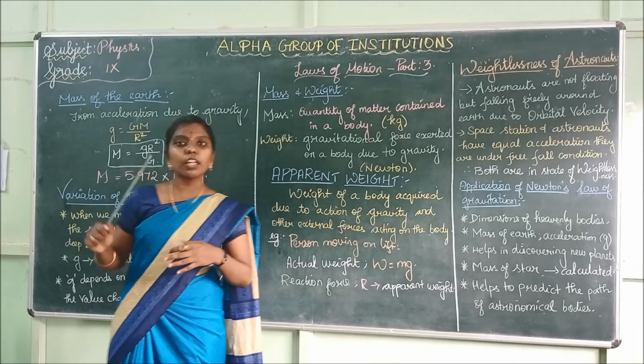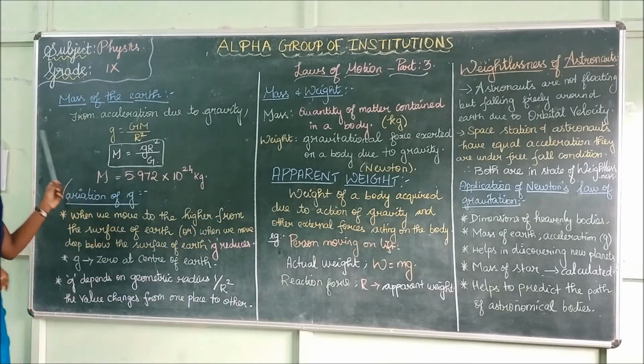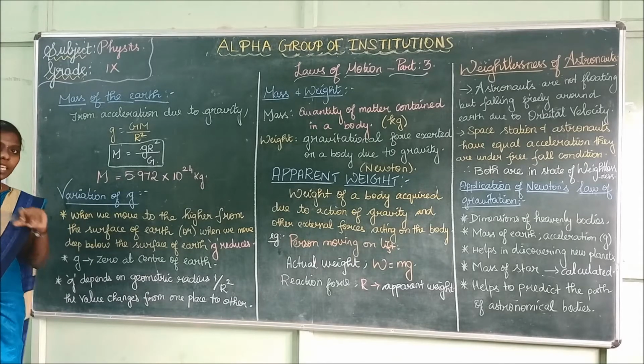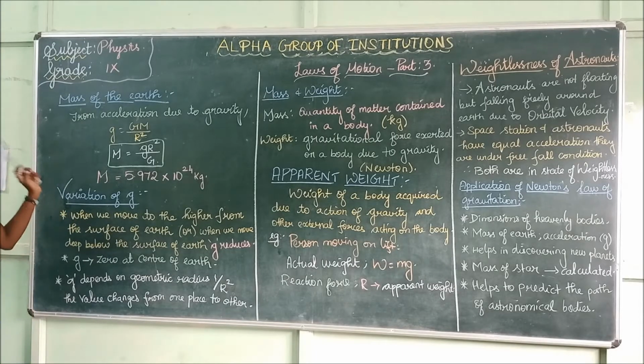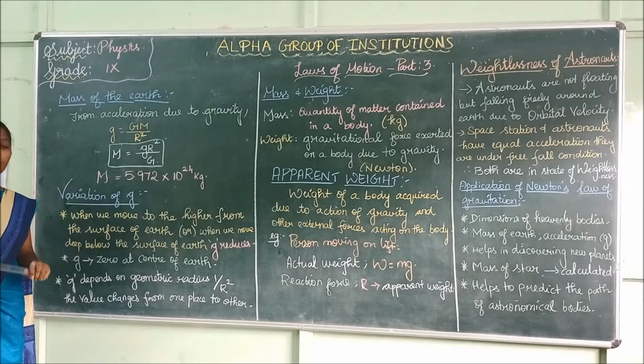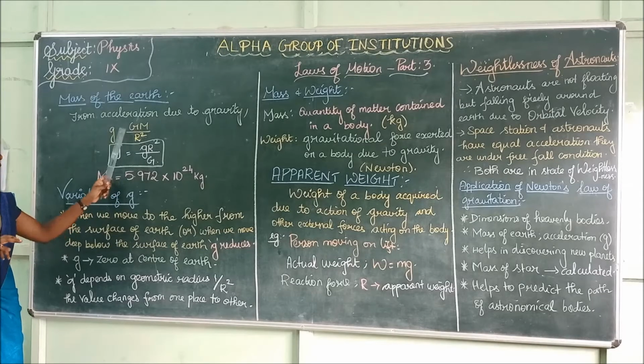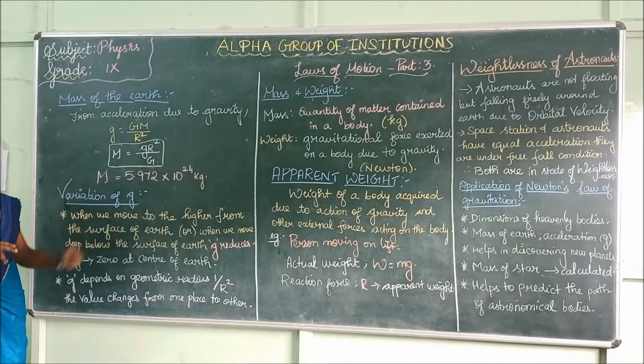Now the next topic is the mass of the earth. We are going to find the formula for the mass of the earth from acceleration due to gravity. What is the formula for calculating acceleration due to gravity? Small g is equal to capital G M divided by r squared.